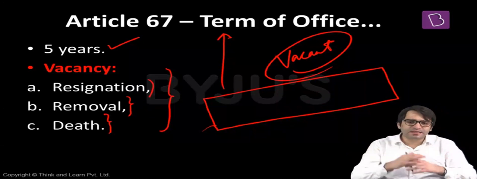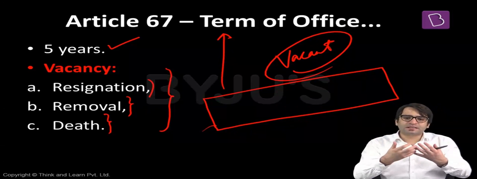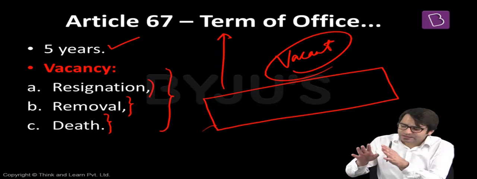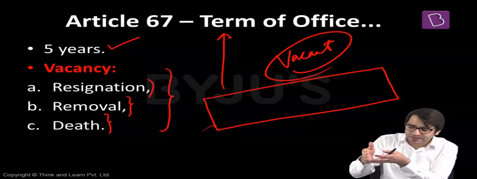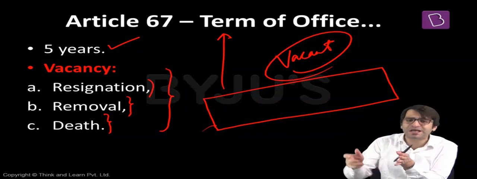How? There's a vacancy in the office of the President. But our Constitution says we cannot envisage that a constitutional scheme will run, even for a short duration, without somebody occupying the office of the President of India. But so far as the Vice President is concerned, this office can remain vacant as well. That means there's a vacancy in the office of the Vice President, it needs to be filled, and the election should be conducted within 6 months. But for this 6 month period, who will occupy the position of the Vice President of India? It need not be filled. Why?